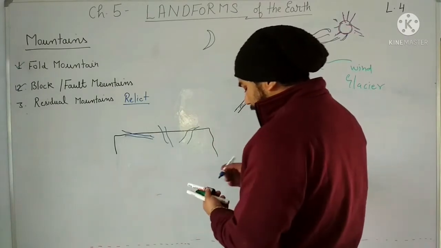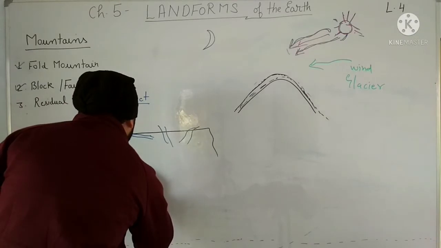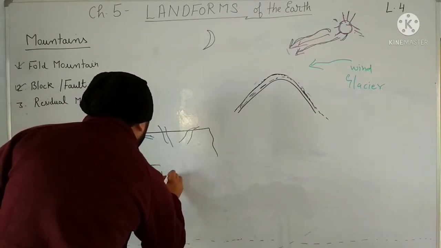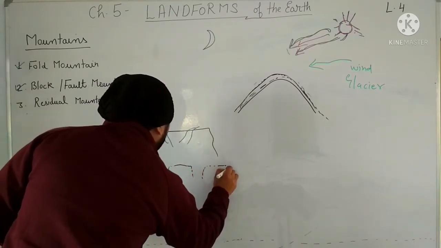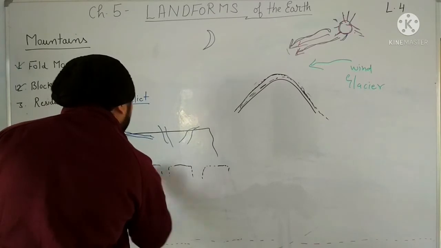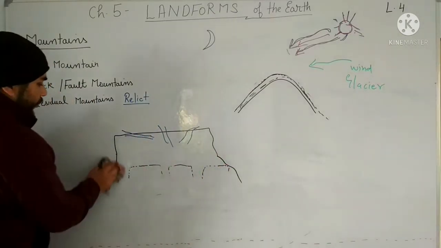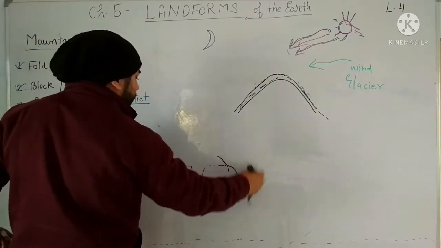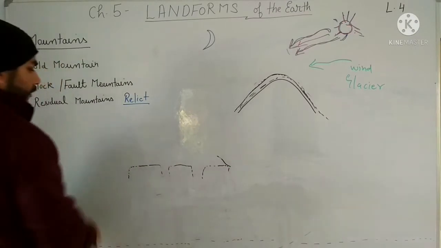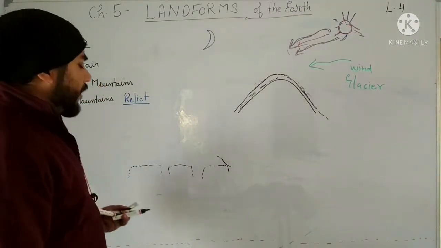The height of this plateau will be reduced to this much only, like this. Earlier it was that much, but now it has been eroded and lowered, and these leftovers are left there. So these remnants are called the residual mountains.